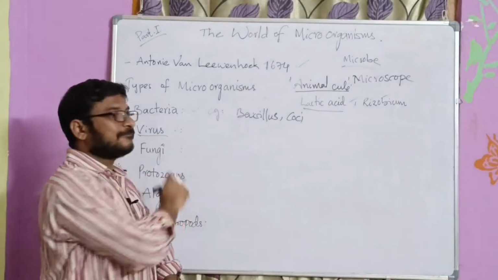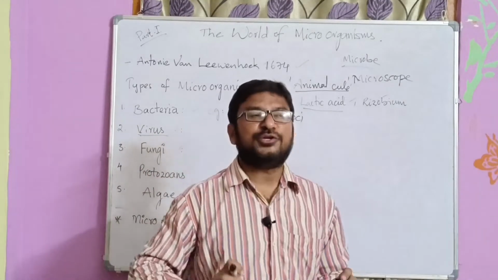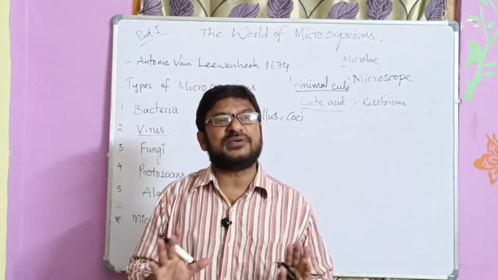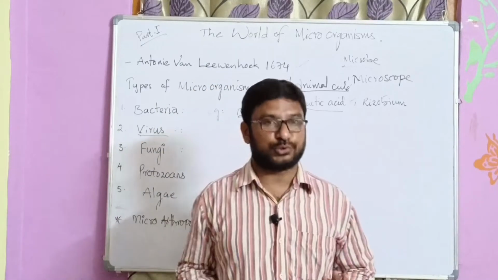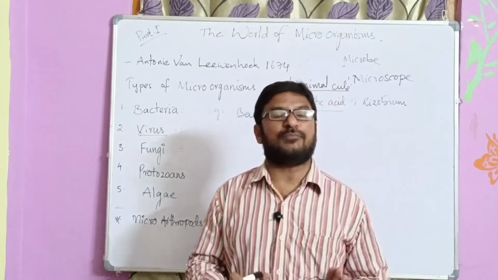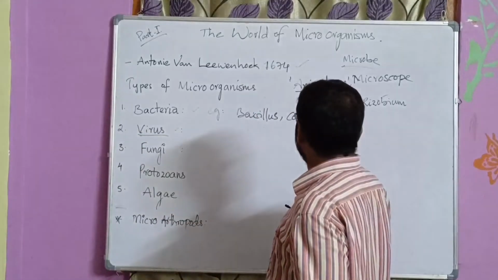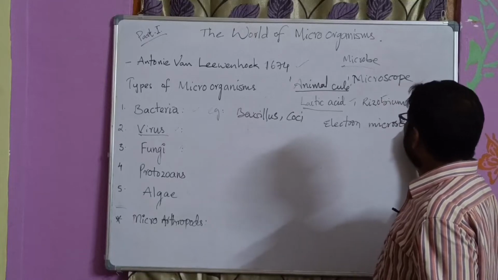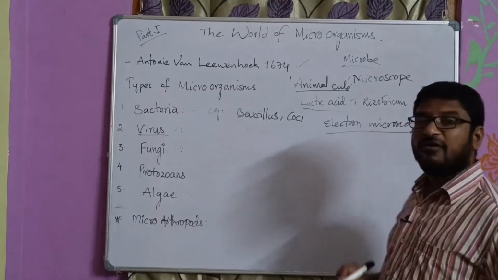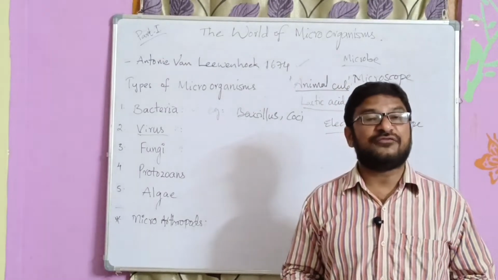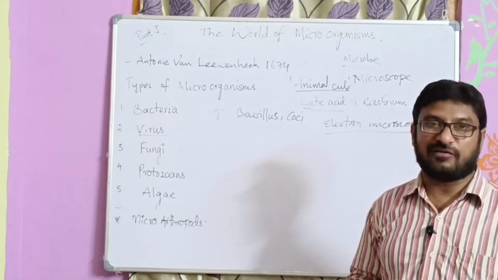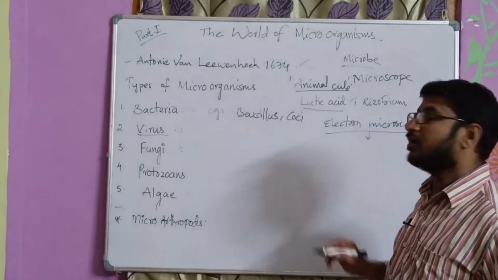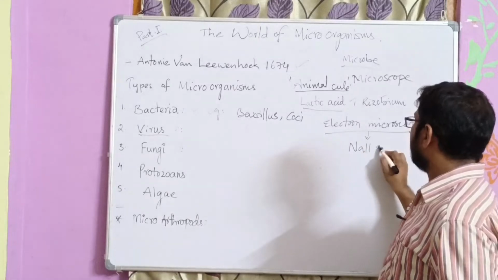Let us come to the virus. Viruses are very, very minute organisms, smaller than bacteria. A virus cannot be seen even under the compound microscope. It can be seen only by using an electron microscope. When we talk about the electron microscope, we need to discuss the inventors of the electron microscope also. The inventors of the electron microscope are Knoll and Ruska.